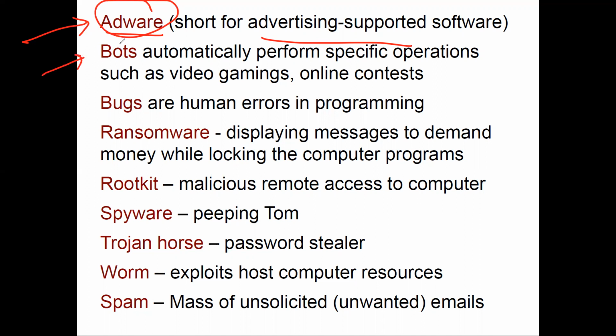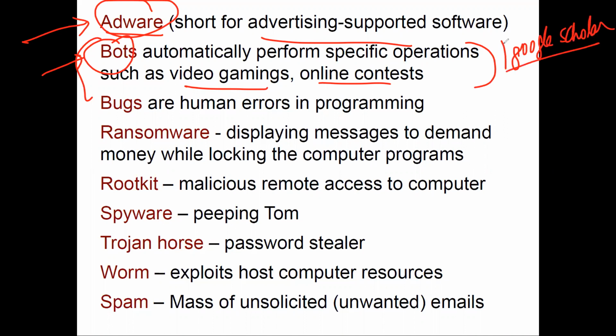And then bots automatically perform specific operations such as video gaming, online contests. Let's say you open a website and you want to check something again and again. There is a very famous website called Google Scholar, and on Google Scholar you can search different research papers. When I was doing my PhD, there were around 200 plus references that I was putting in my thesis.